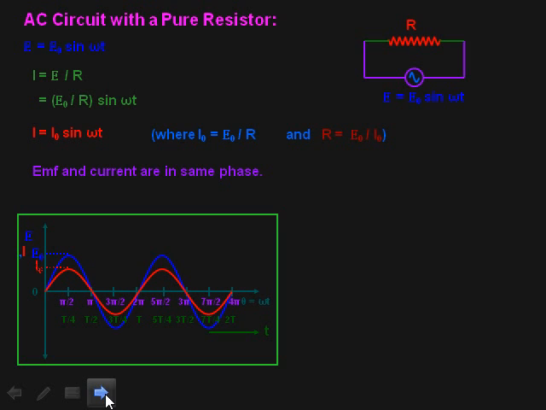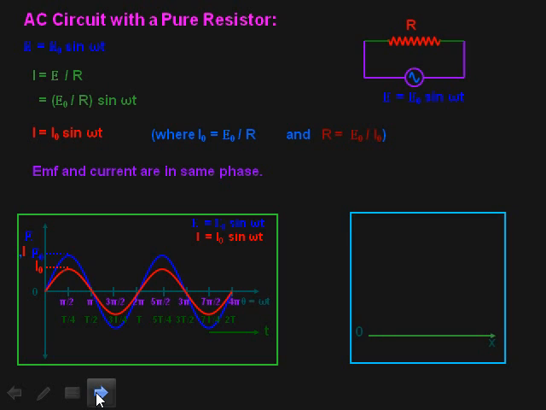So this is the wave diagram. There is no phase difference. When EMF is maximum, current is maximum. When current is 0, EMF is 0. So they are in the same phase. And see the phasor diagram. This is the direction of EMF; what is the direction of current? Current is also in the same direction, because there is no phase difference. So this is the direction of current.